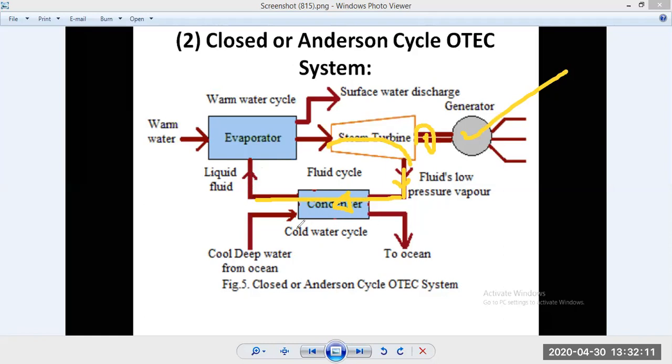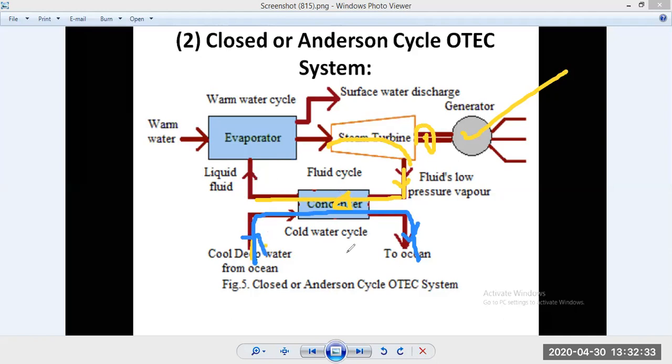The condensation utilizes the cold deep water, shown in blue, just to condense the working fluid.